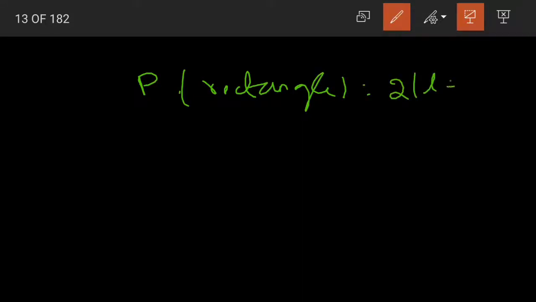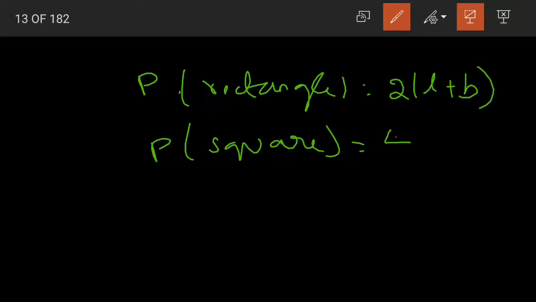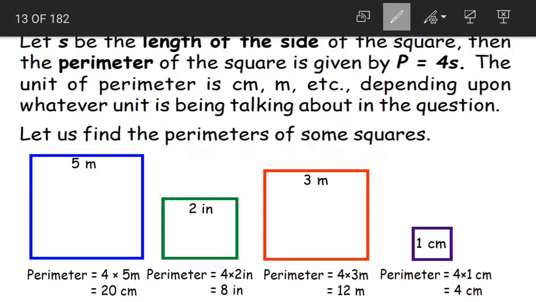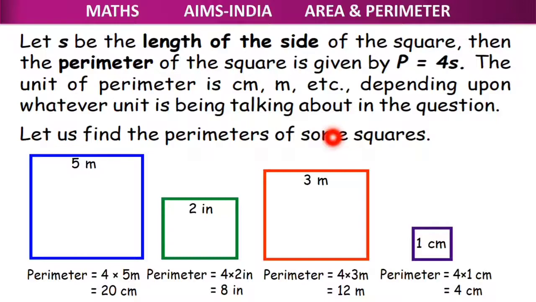What did we learn today? We learnt about the formula for perimeter of a rectangle. What is it? It is equal to 2 into (L plus B). L plus B is nothing but length plus breadth. And also we have learnt how to find out the perimeter of the square. The formula is 4 into S. S is nothing but the length of the side. Is this clear, children? We'll end our class here. In the next class we'll discuss a few more examples and do some exercise problems on the perimeter of the square and rectangle.